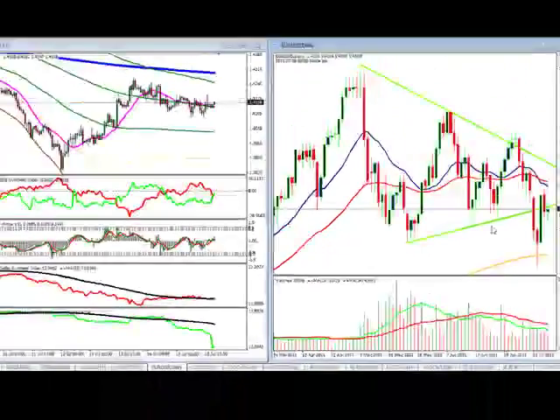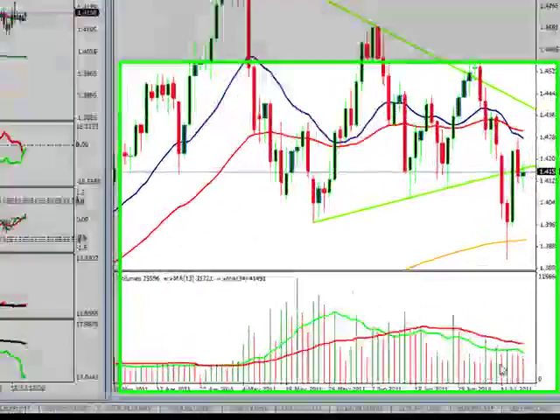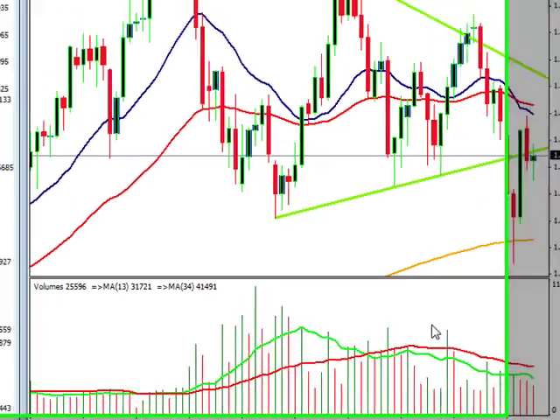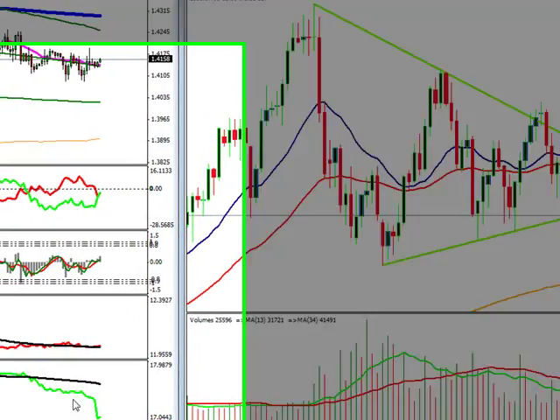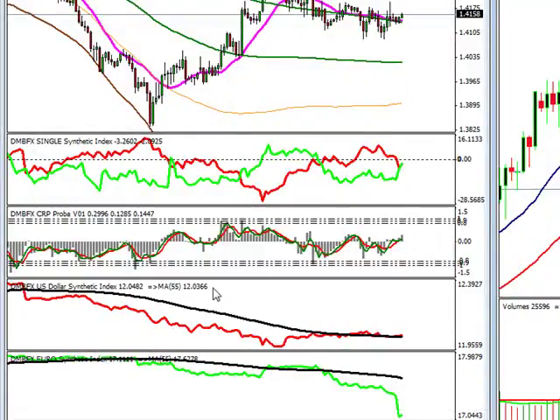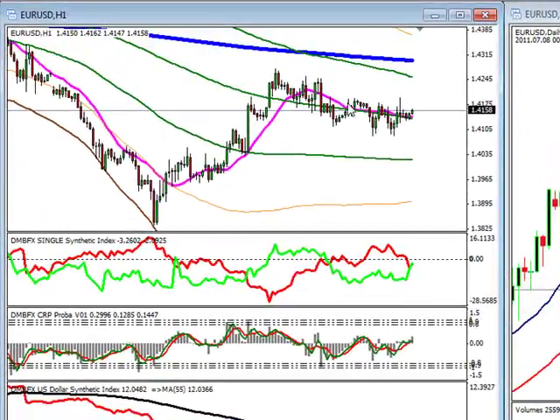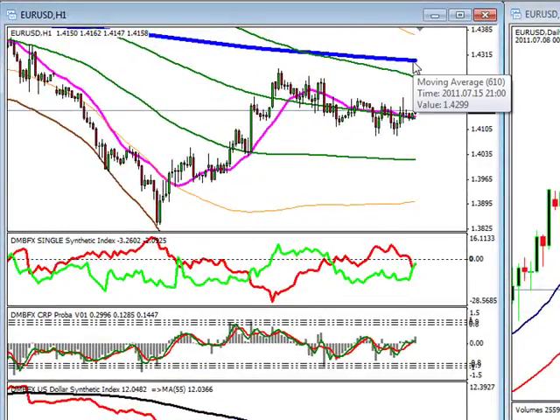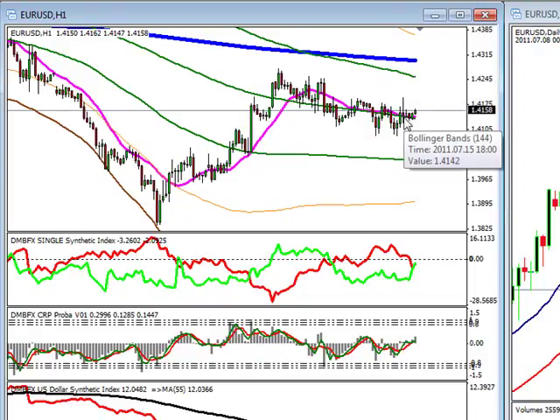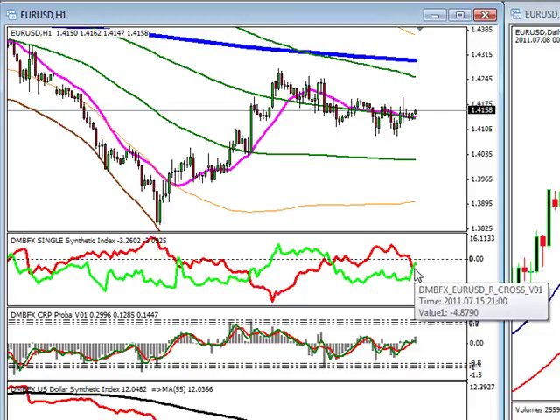Switching to the euro dollar, and we're going to see a little bit of the same thing. Lighter volume, selling volume in control. We can see the euro making the bigger move down, and in comparison, the dollar is showing weakness, but it's still just a little bit above its long-term moving average. However, when we look at who's in control, we basically see fractionally that the euro is in control, and we can see that our price action is below our long-term moving average, but it's also in the neutral zone. It's basically at neutral right now. Why? Because they're both below zero, and they're both right on top of each other.